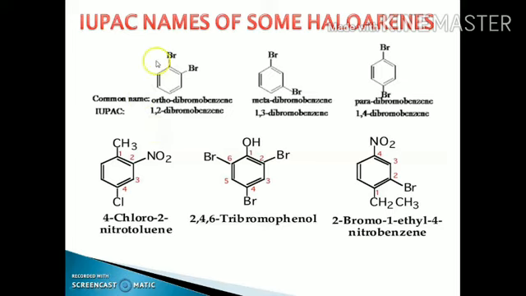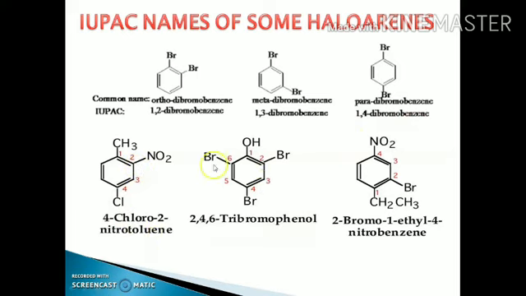Like we will say the name of this compound is ortho-dibromobenzene as a common name, or in the IUPAC system we can give the name with 1 position and 2 position. See, both are present on the ortho position. This is the first position and the second position. The IUPAC name of this compound is 1,2-dibromobenzene. For the one present at the meta position, the IUPAC name of this compound is 1,3-dibromobenzene, and here the name of the compound is 1,4-dibromobenzene.